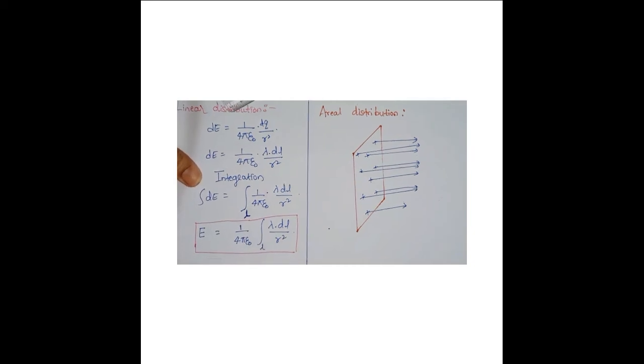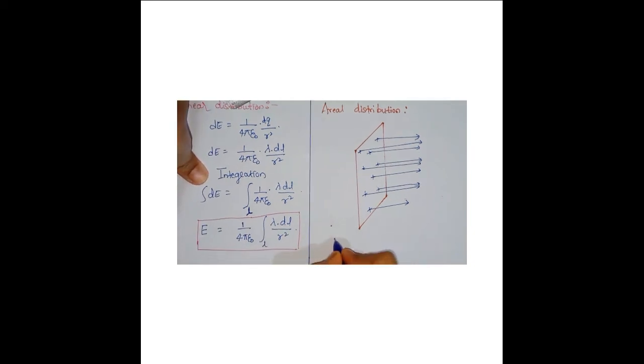If charges are distributed evenly through the surface area, then that is called areal distribution. So in such cases, just as we used a quantity for linear distribution, we are using another quantity here. We call this quantity surface charge density.